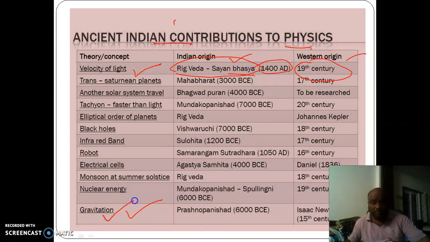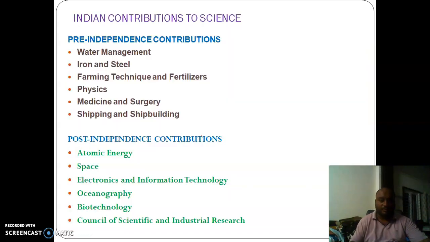The concept of gravitation was proposed in the Prashnopanishad in 6000 BC, but it was credited to Isaac Newton in the 15th century. Many Indian contributions to physics are compared here with the Western origin.